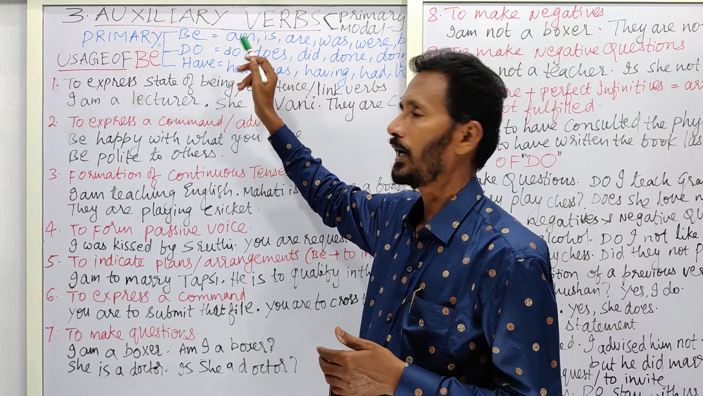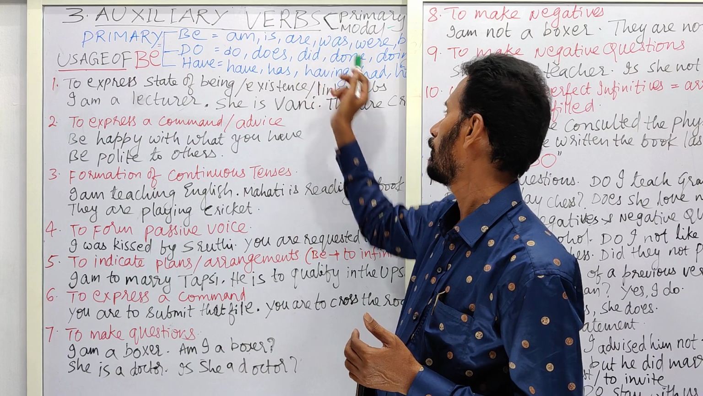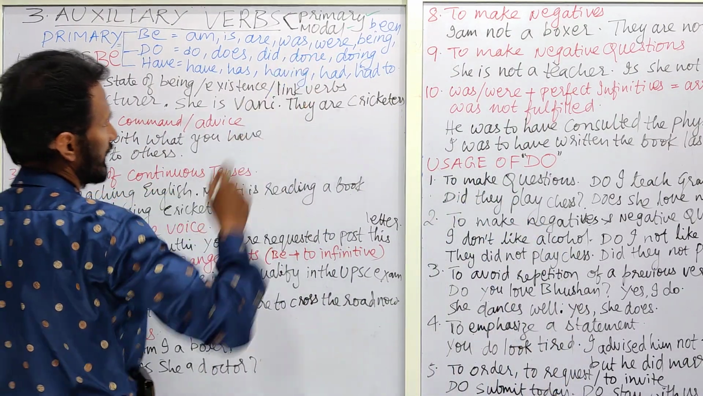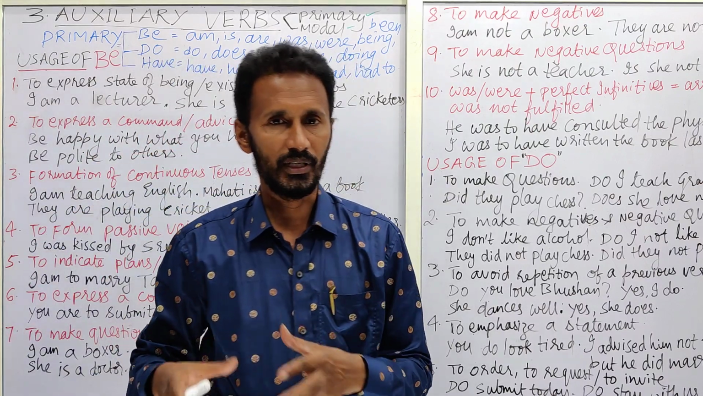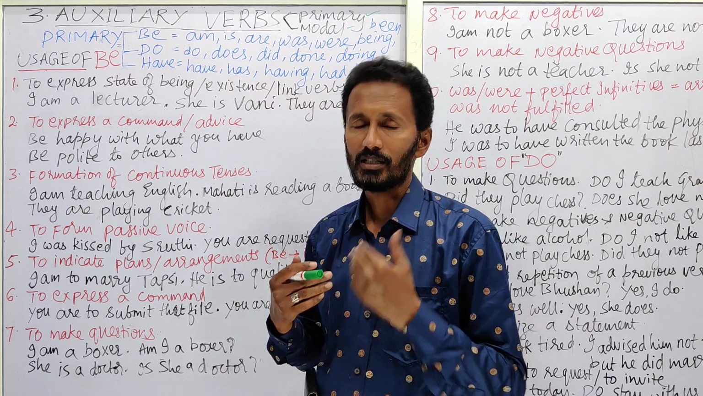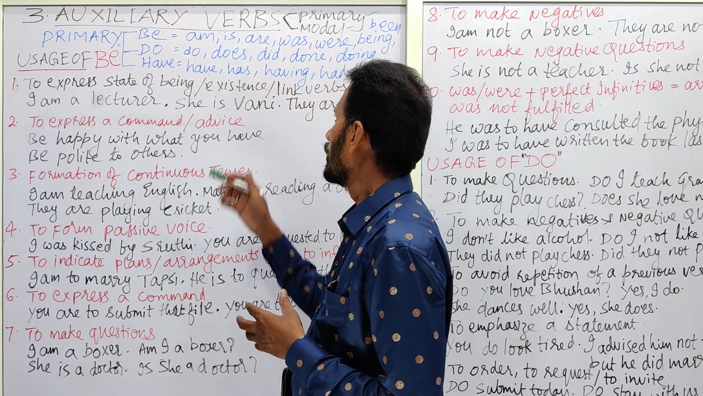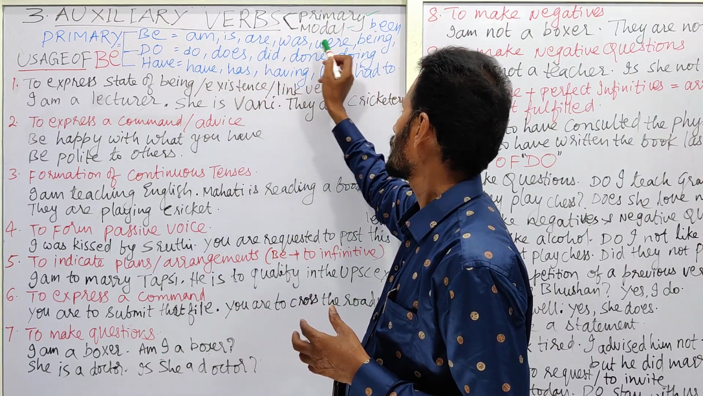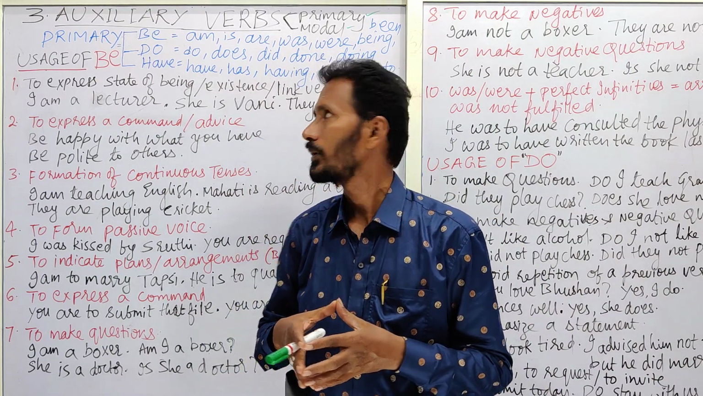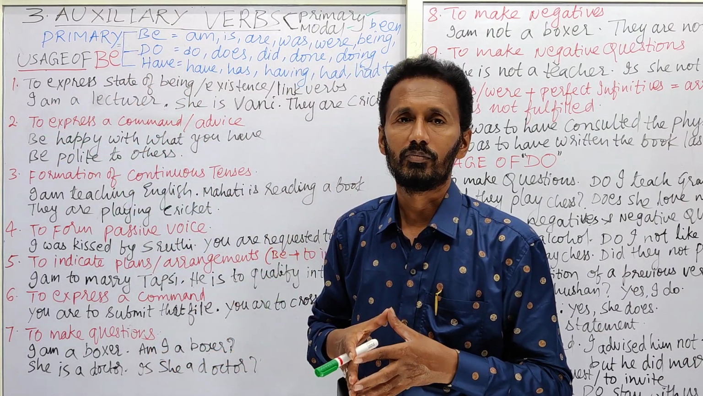The be forms are am, is, are, and the past tense of these are was and were, and being. Of course, being is used in the present tense, that is in the passive voice. It is being done by me. Okay. So am, is, are, was, were, being are called be forms. Okay. Now coming to the uses of this first one, that is be.